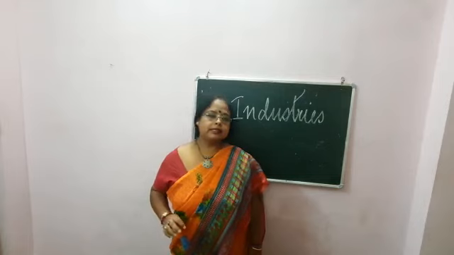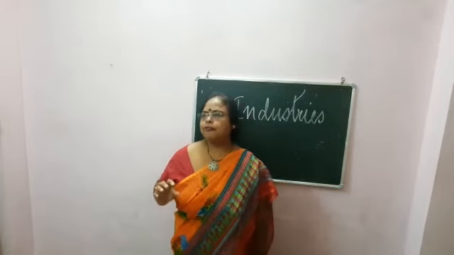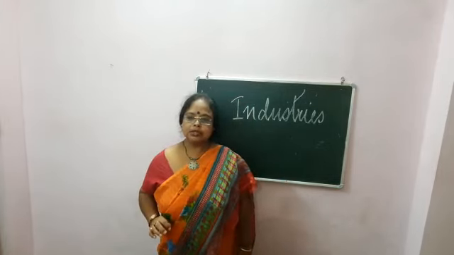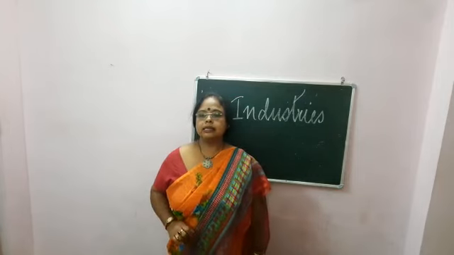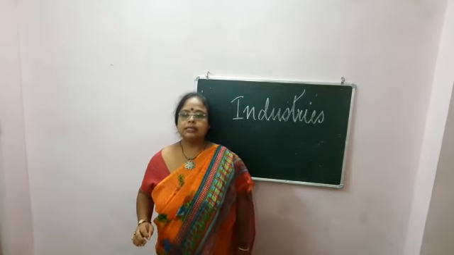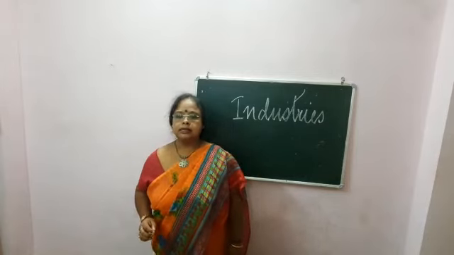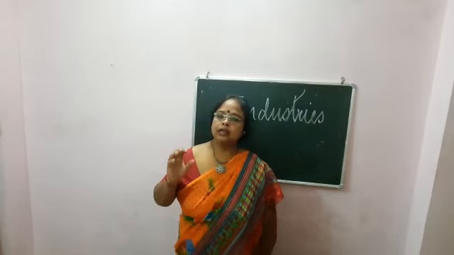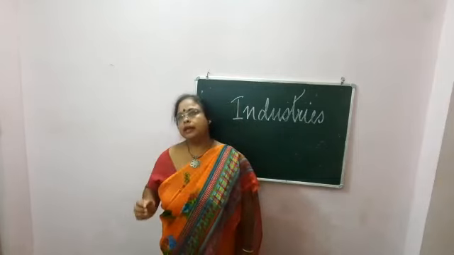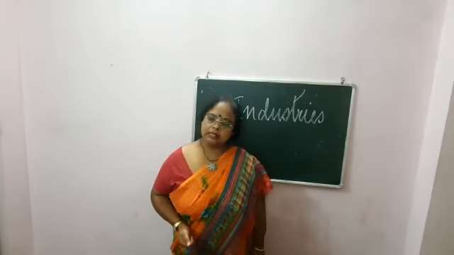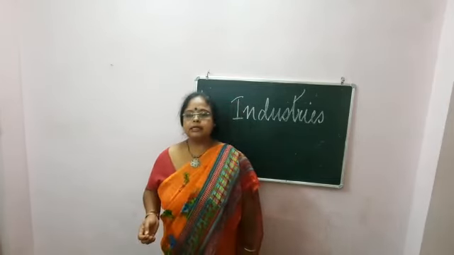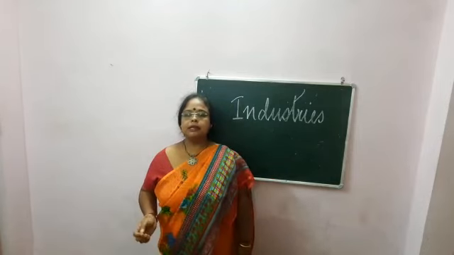Now let's see some facts and the distribution of these industries. The iron and steel industry is the backbone of other industries. It is a mineral-based industry and is known as the basic industry. It is mainly distributed in North America, Europe and Asia. The cotton textile industry is an agro-based, labor-intensive industry.